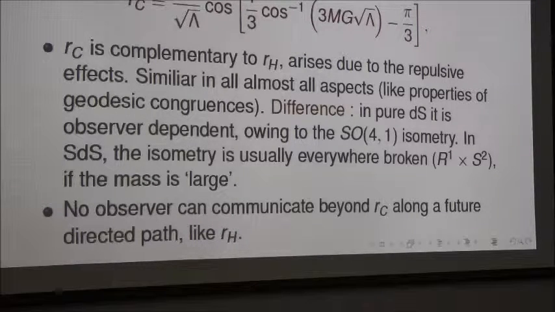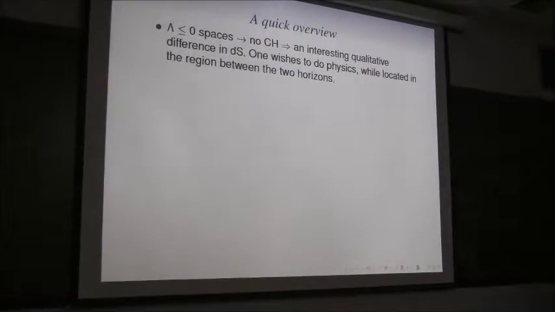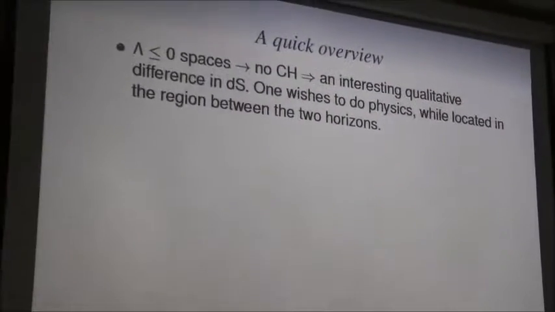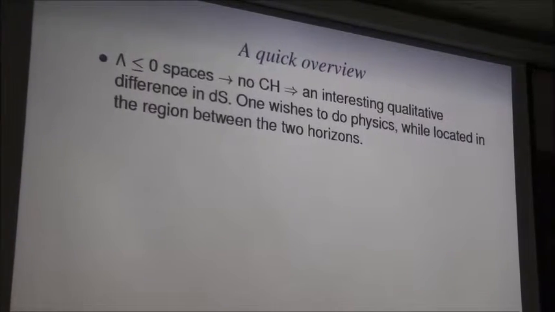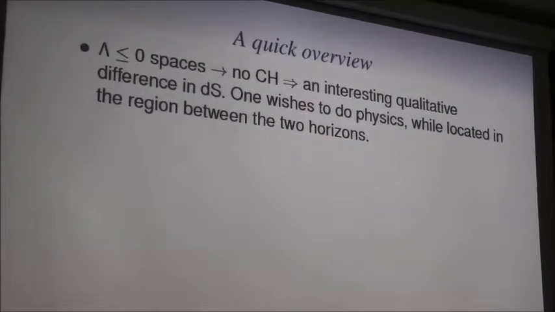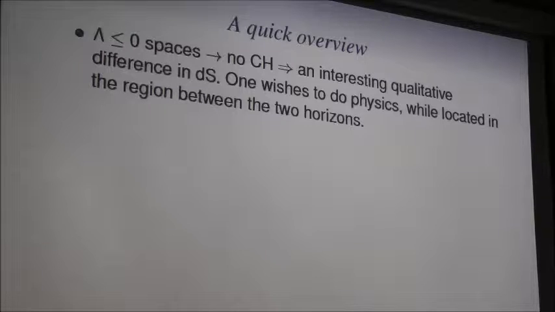No observer can communicate beyond the cosmological event horizon along a future directed path, like the black hole event horizon. Now the negative or vanishing lambda spacetimes possess no cosmological event horizon. So this is an interesting qualitative difference in de Sitter space compared to lambda less than or equal to 0 spaces.